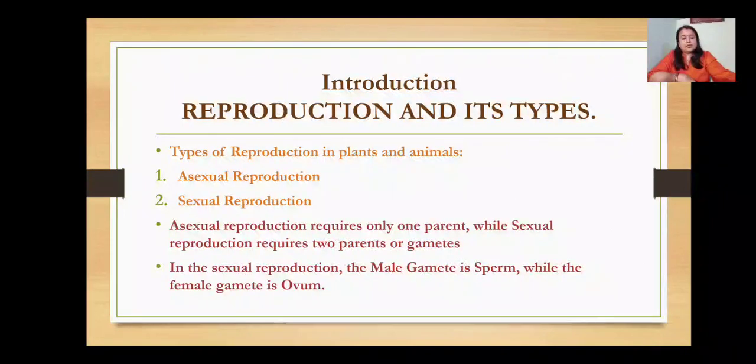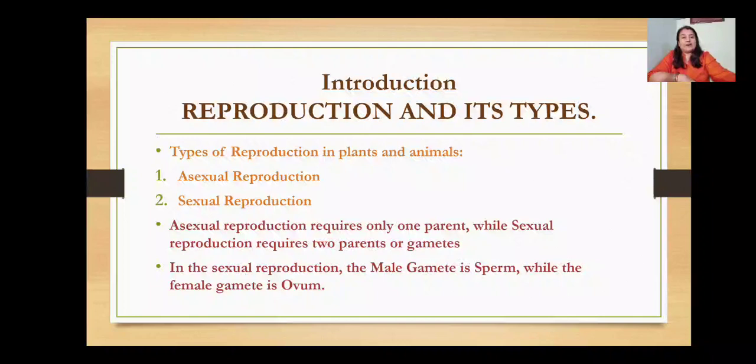Reproduction: we know that all living organisms reproduce, they give birth, they give rise to individuals of their own kind, for the survival of their species. In the process, the parents' traits or genetic characters pass on to the offsprings, which in turn pass on the traits to their own offsprings. If there is no reproduction, then what will happen? The species will come to an end.